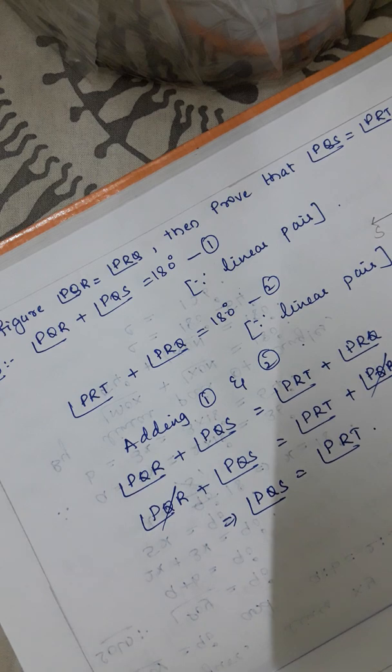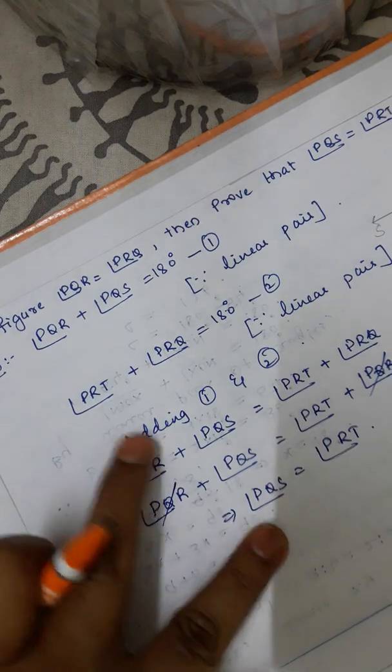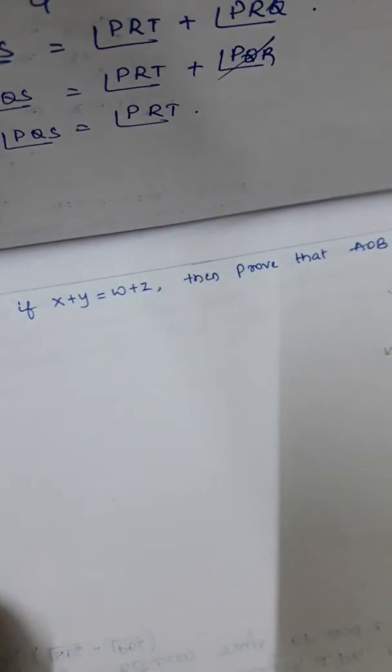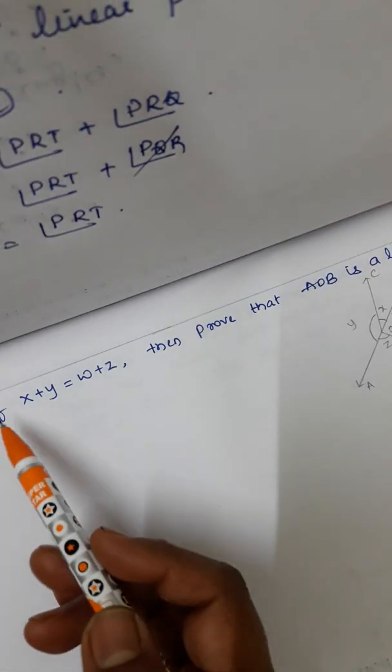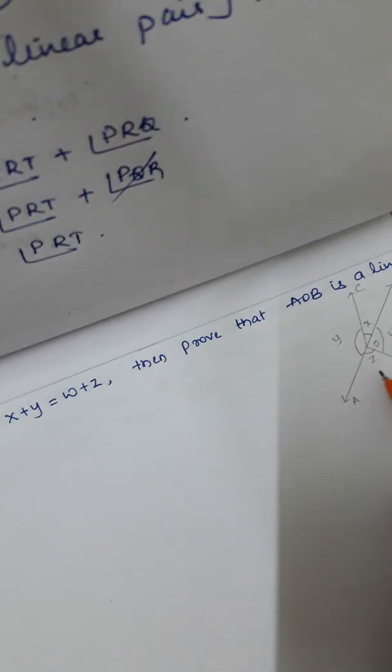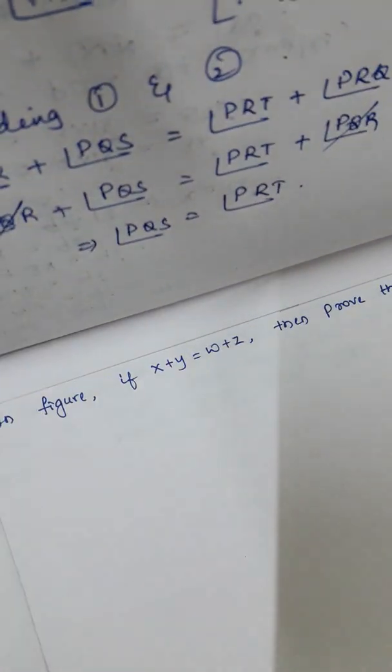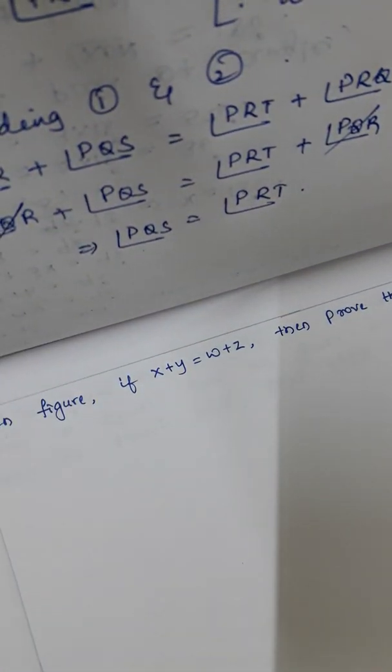Okay. Then coming to the fourth question. The figure is like this. In the figure the question is like this. If x plus y is equal to w plus z, then prove that AOB is a line. Okay. So this is what we have to prove.